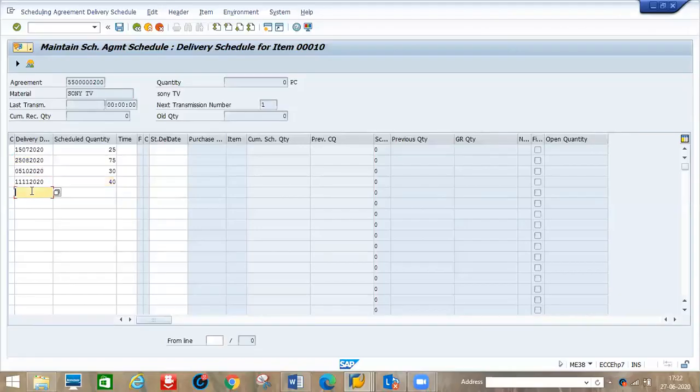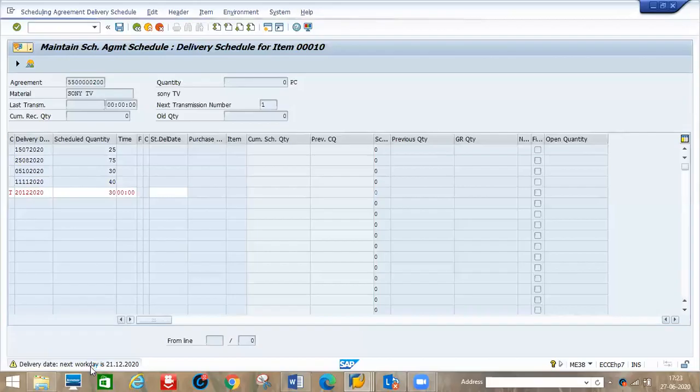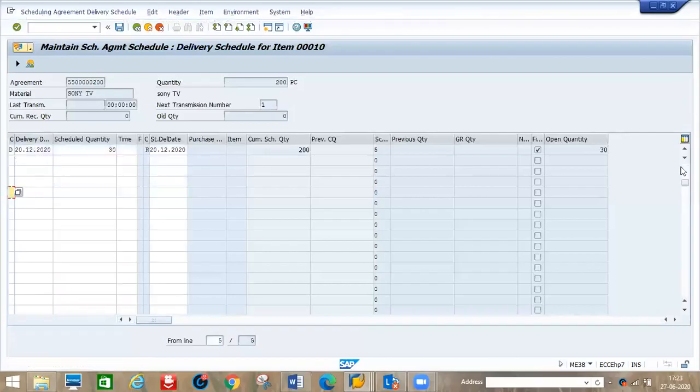Next, maybe 20 December, 30 pieces. Enter. If there are any holidays on the dates we request, the delivery moves to the next working day. In the plant we already maintain factory calendar 01. The system will show if any government public holidays are there, and the delivery will be the next day. Okay, enter, no problem.